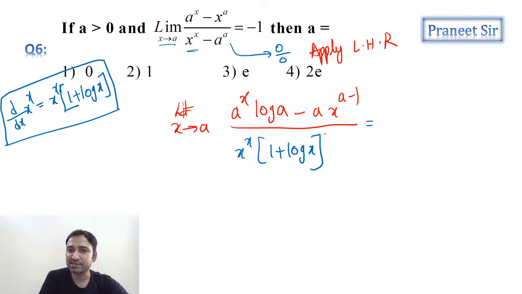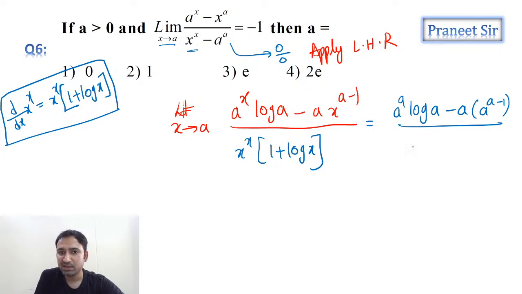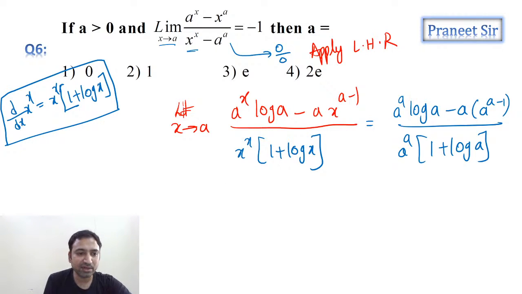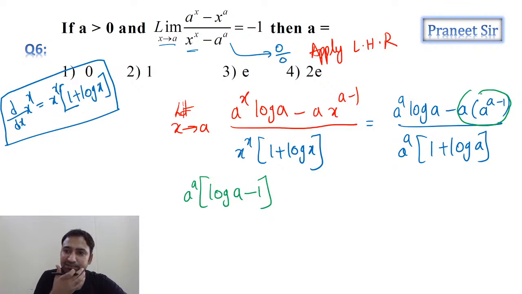Now substitute the limit, guys. If you substitute the limit, we get a^a into log a minus a into a^(a-1), by a^a into (1 plus log a). This is what we're getting, guys. Clear? Now let's try to simplify this. If I take a^a common, the numerator becomes a log a minus 1, because a into a^(a-1) is a^a only.